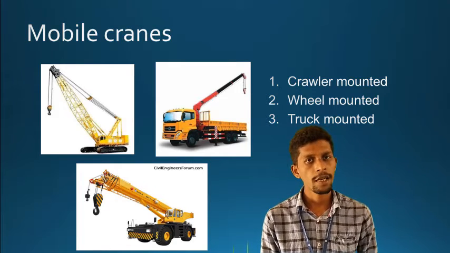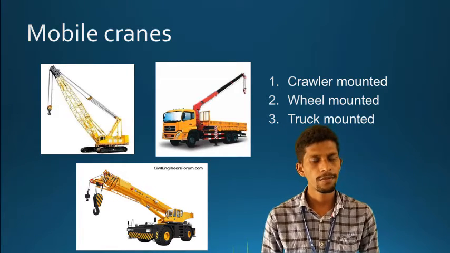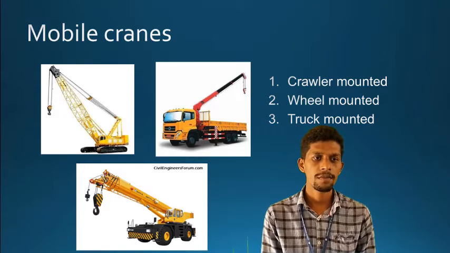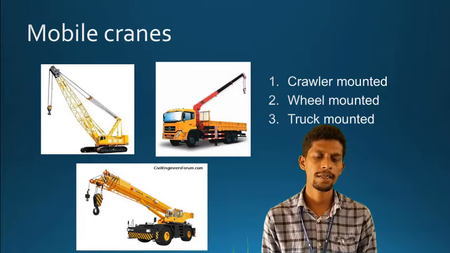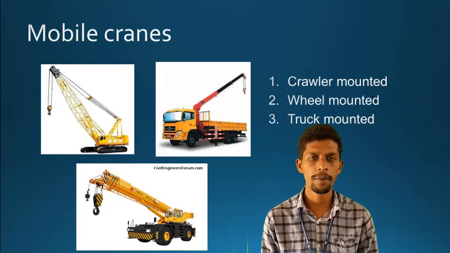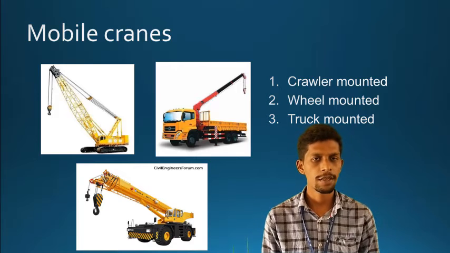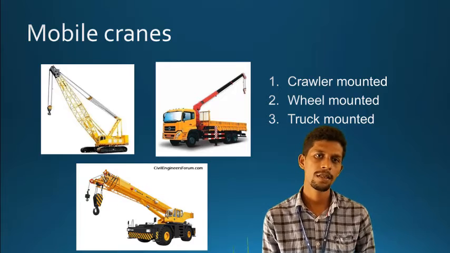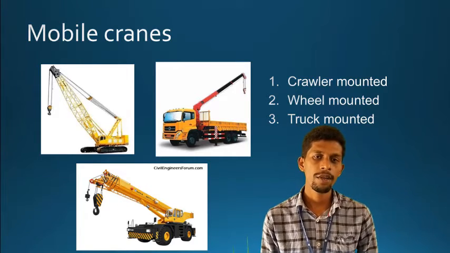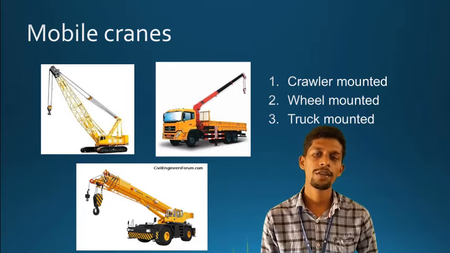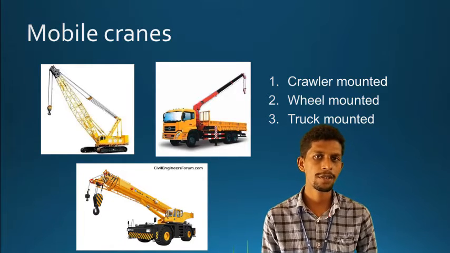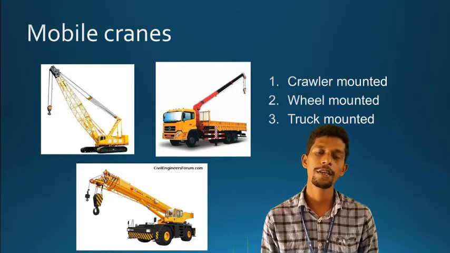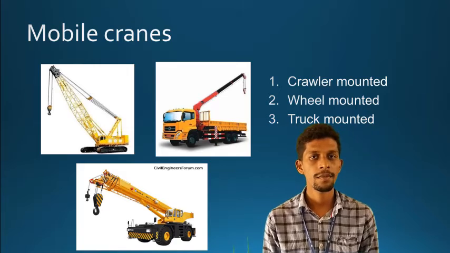Most often you can see the crawler mounted crane in quarries or batching plants itself, to lift huge girders of 40 to 45 tons capacity. The crawler mounted crane is very useful, but it moves a little slower than the wheel mounted one. The second one is the wheel mounted crane, which you can see in the bottom image, and the third one is truck mounted. This truck mounted crane is also useful in lifting heavy weights.